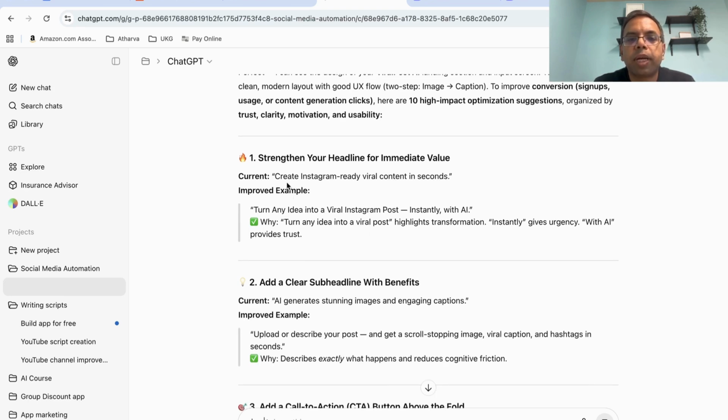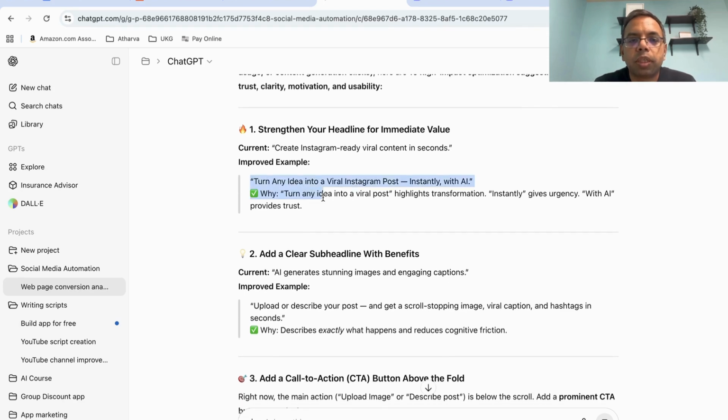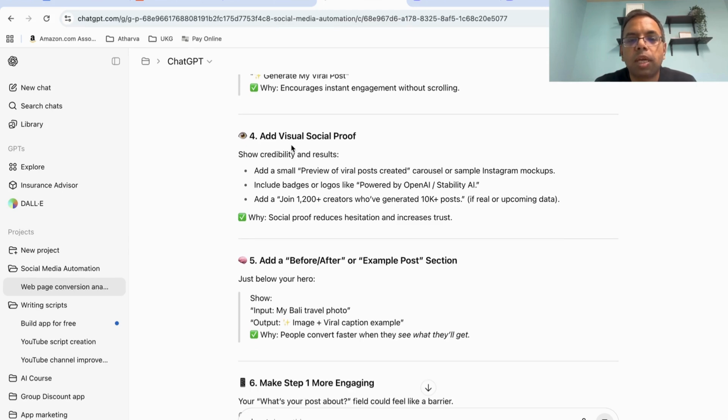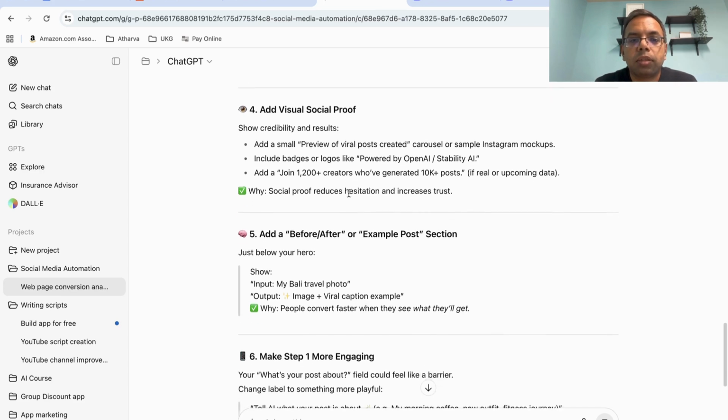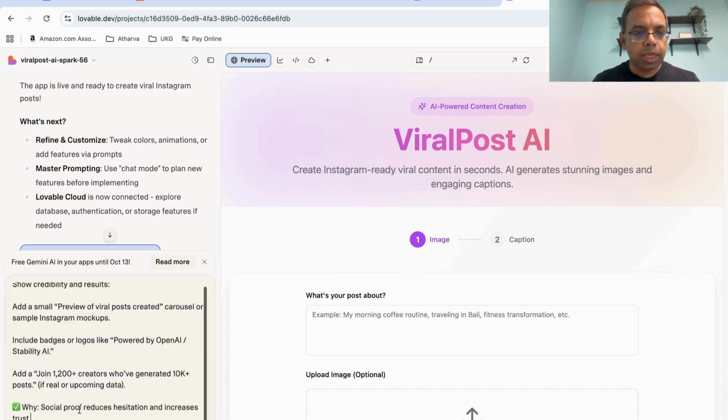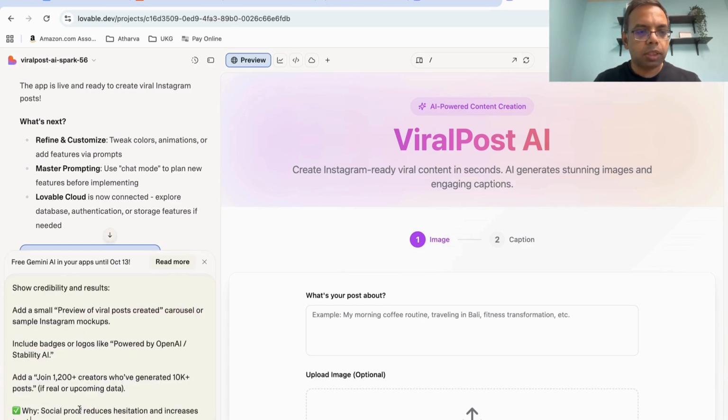So it has provided suggestions on how to improve the heading, subheading, call to action, and add visual social proof. So let's do this and post this thing here. Can you add credibility and results?